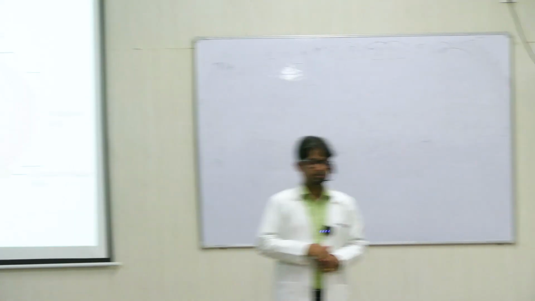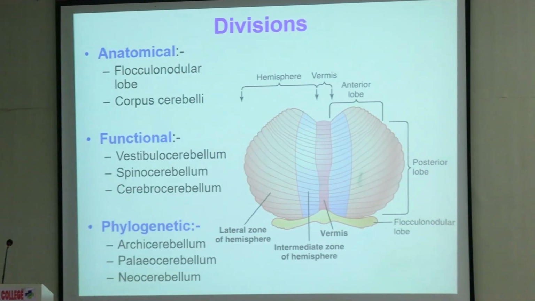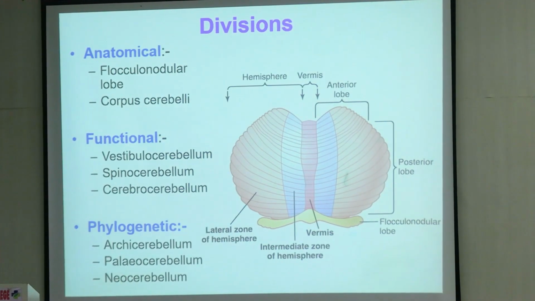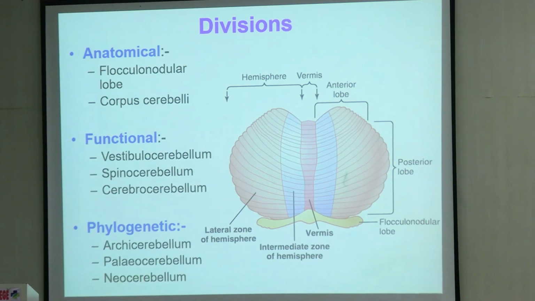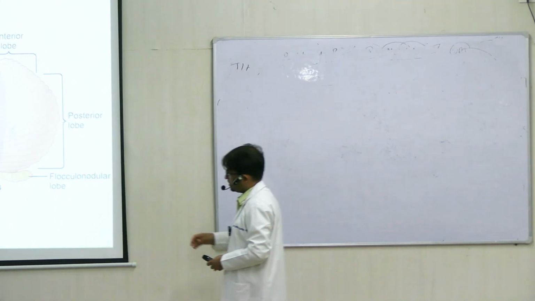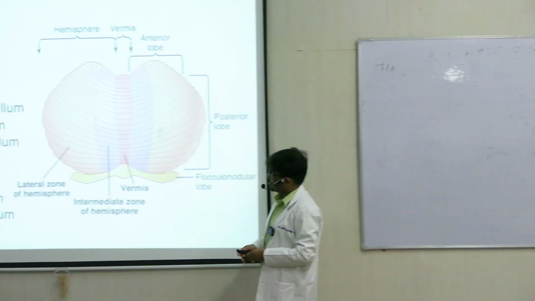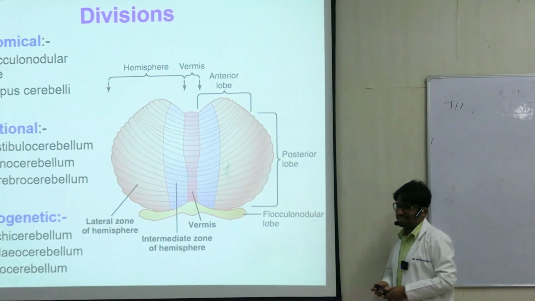Divisions of the cerebellum. There is one anatomical division, a functional division and a phylogenetic division. All of them are actually aligned. Let's see how. So the anatomical division, this is a separate one, right? The flocculonodular lobe, and the rest of it is called the corpus cerebelli.